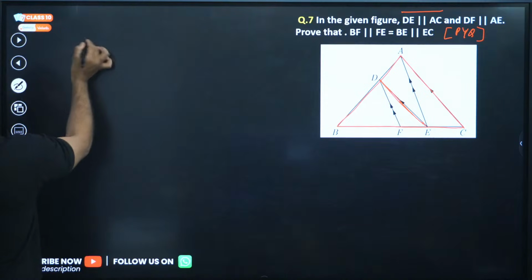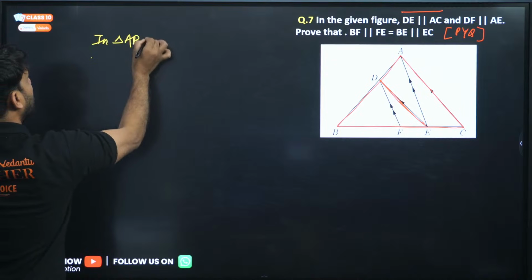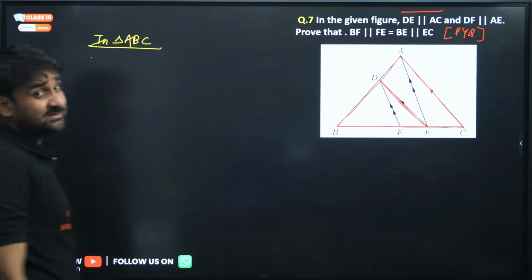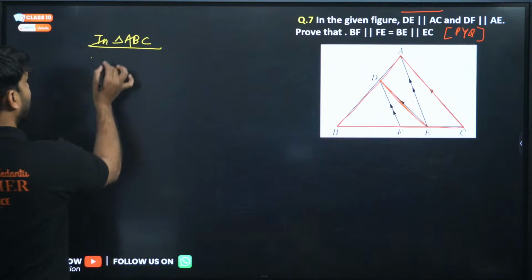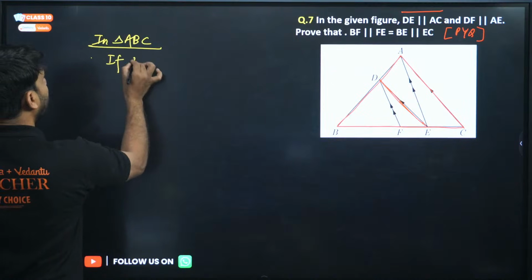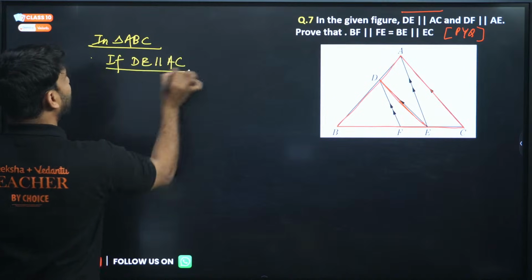So in triangle ABC, DE is parallel to AC. So can we apply BPT?